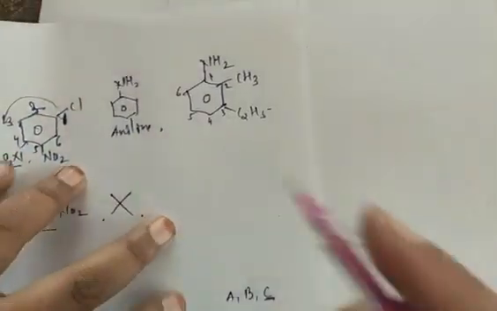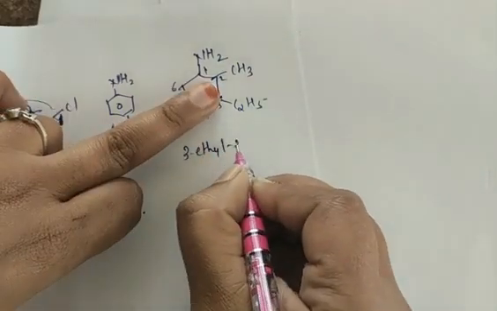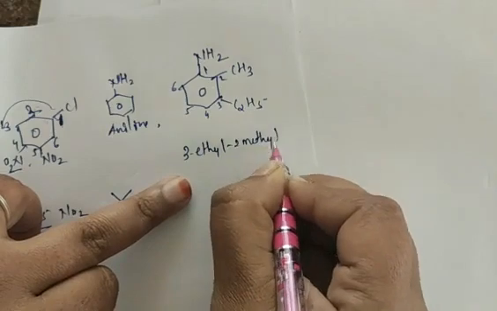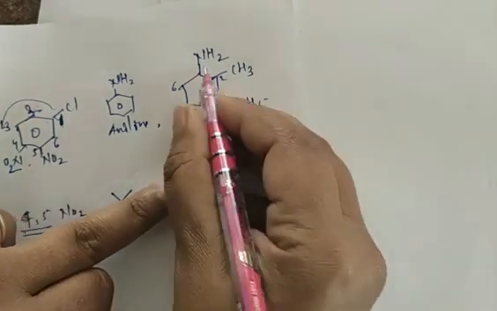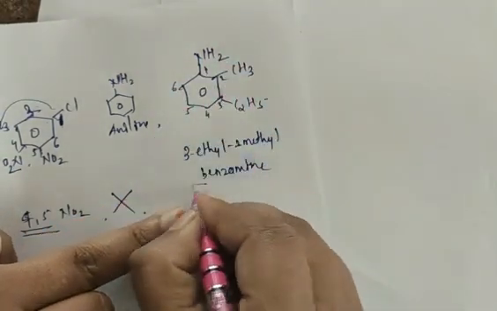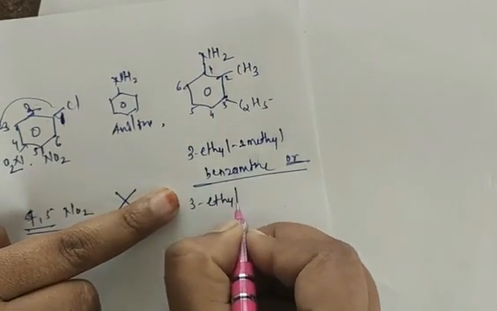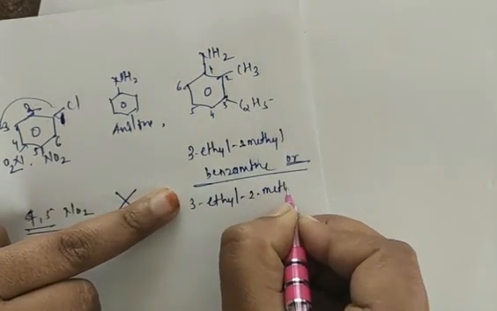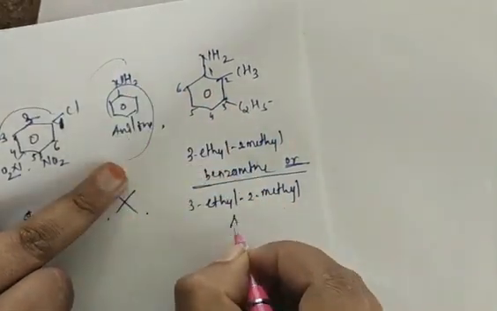Now here at third position we have ethyl, at second position we have methyl, so 3 ethyl, 2 methyl benzamine, benzene which is attached to NH2, benzamine, or we also call 3 ethyl, 2 methyl aniline.